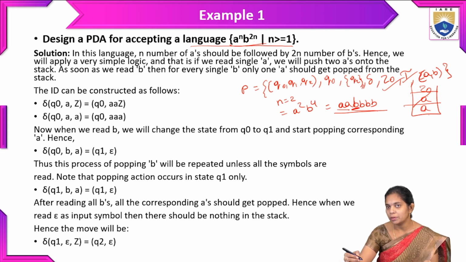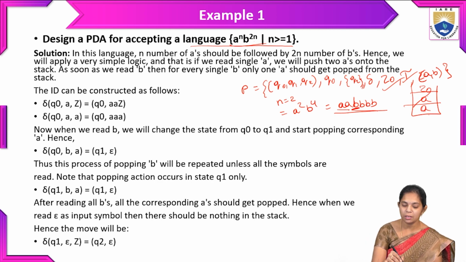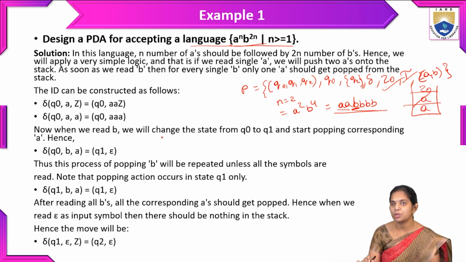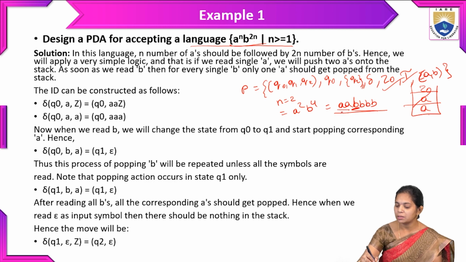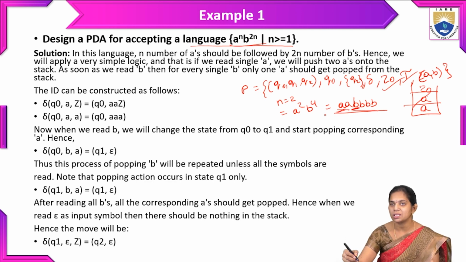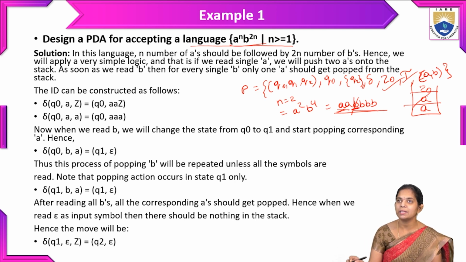So by this we will explain more in detail with the terminologies, with the ID descriptions. Whenever A appears, we have to push it into the stack twice. And whenever in the input string B appears, we have to pop whatever we inserted. We already pushed some A's, so we have to pop the element on the top, which is A. Whenever we read B, we have to pop A. So that is the logic behind this language.